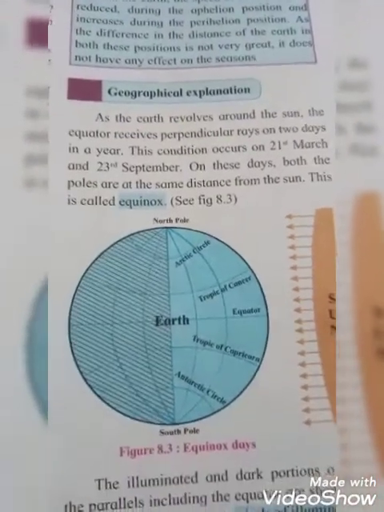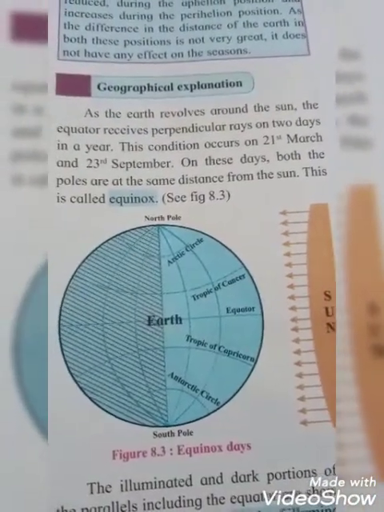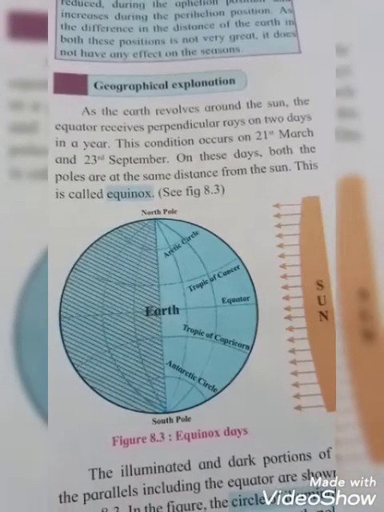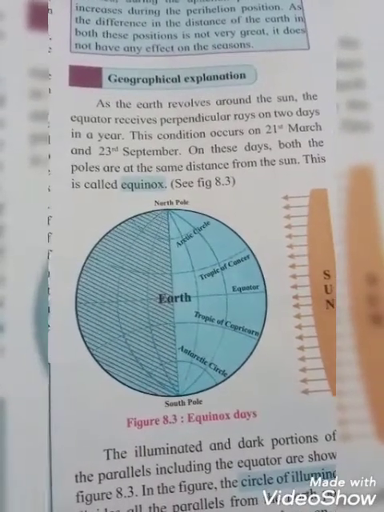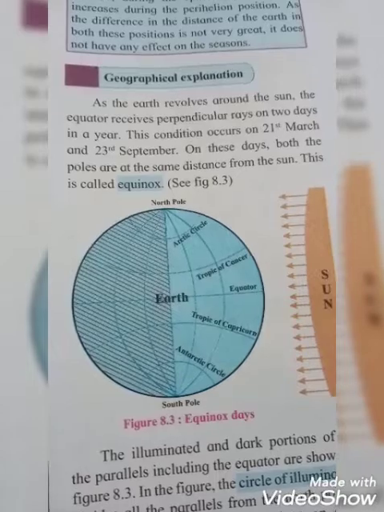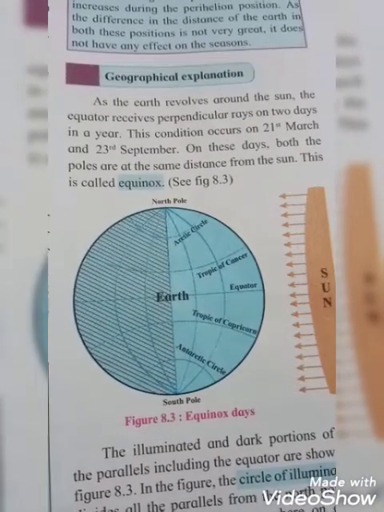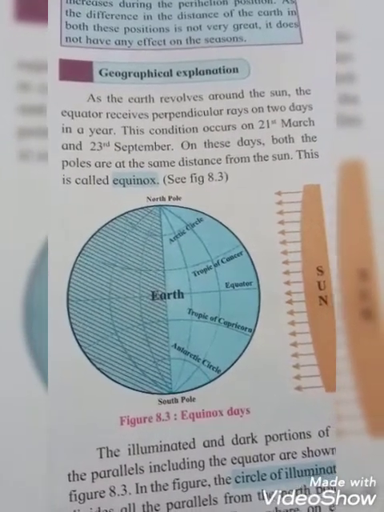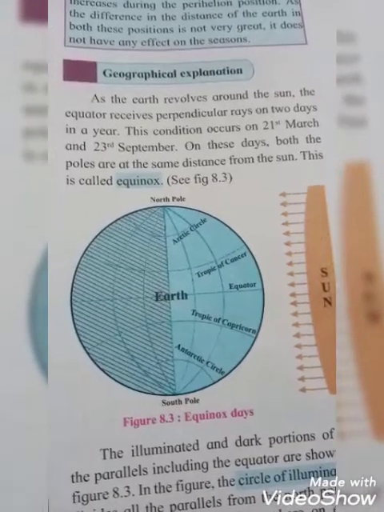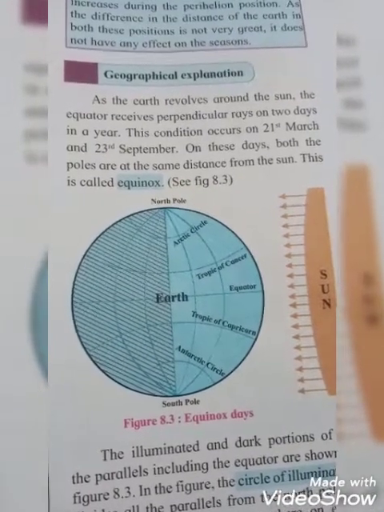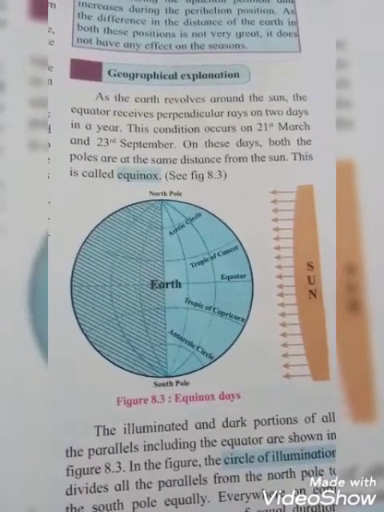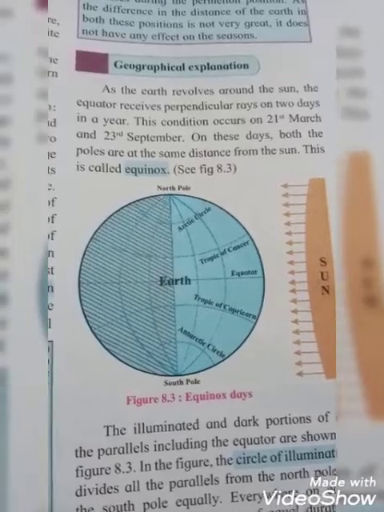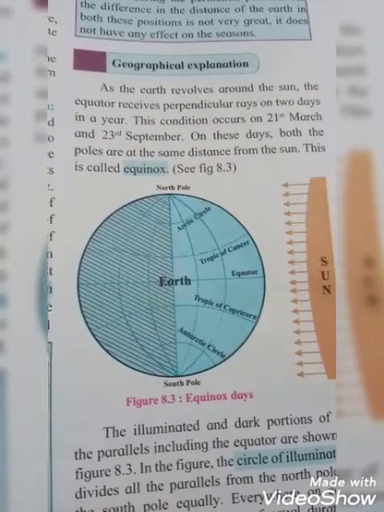Geographical explanation. As the earth revolves around the sun, the equator receives perpendicular rays on 2 days in a year. See the student diagram. These conditions occur on 21st March and 23rd September. On these days, both the poles are at the same distance from the sun, and this is called equinox. See students, figure 8.3, equinox day. See that the sun is perpendicular, that means in a straight line, on the earth. Can you see the equator place?